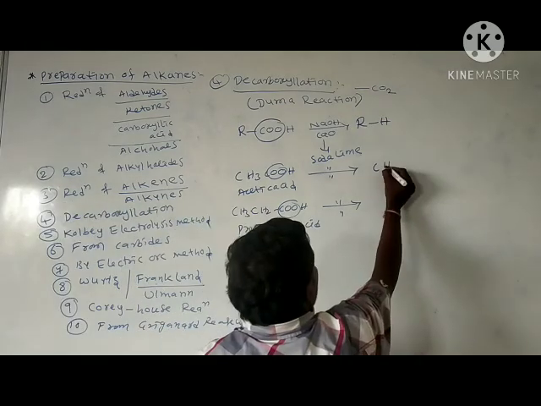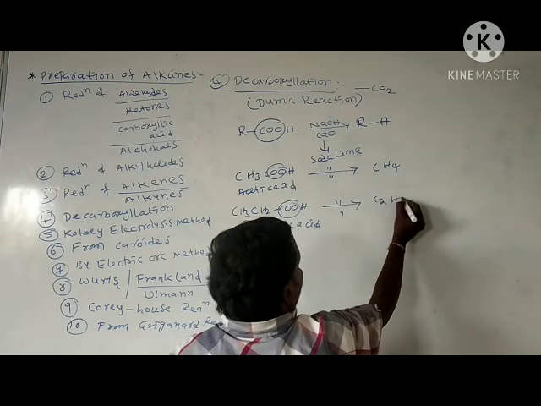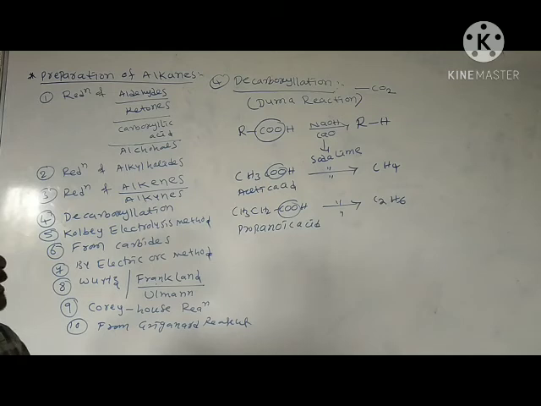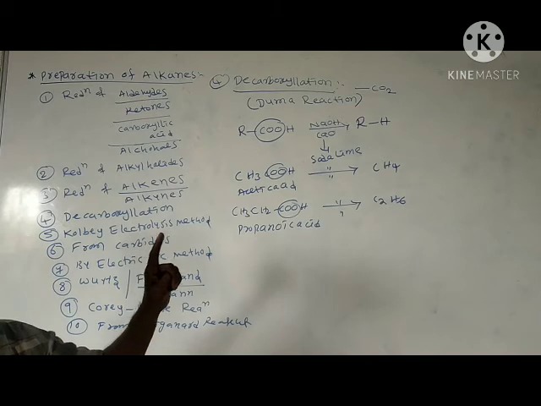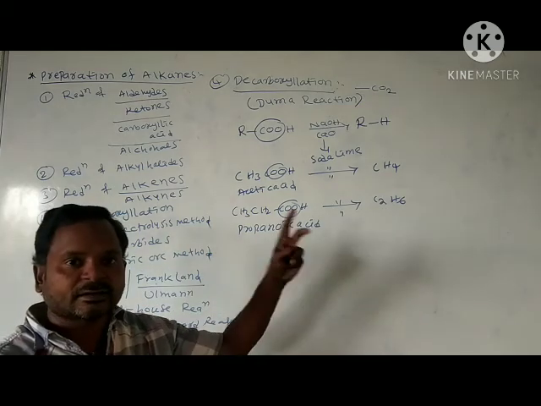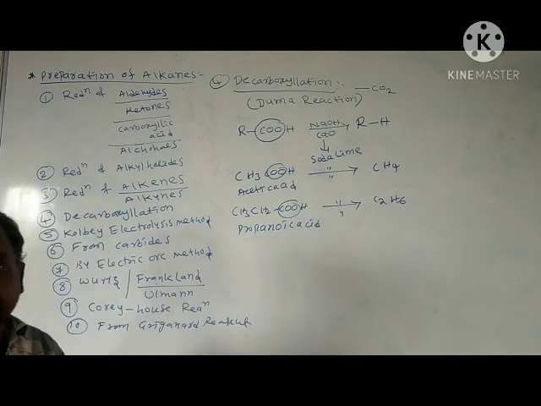Here we get methane, here we get ethane. In each we lose one carbon atom. That means if we take a 2 carbon acid, we get a 1 carbon alkane. If we take a 3 carbon acid, we get a 2 carbon alkane. This is what we call decarboxylation.